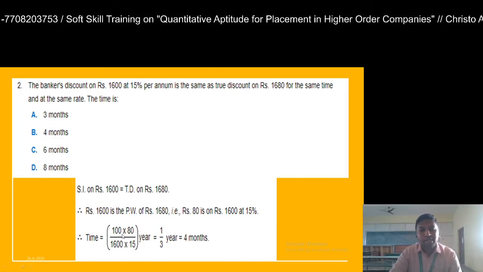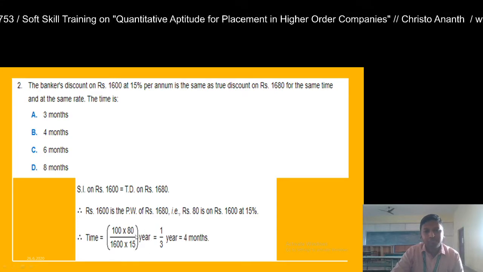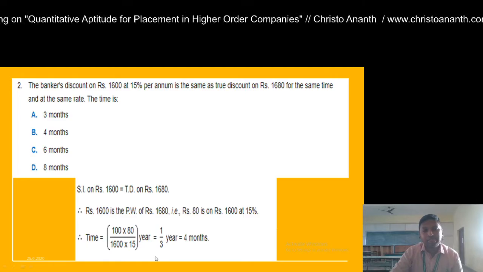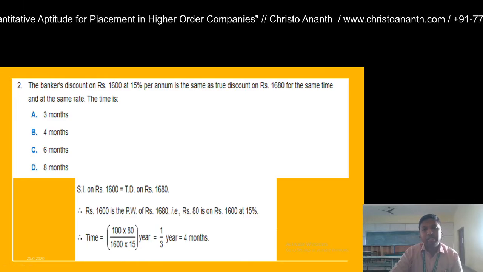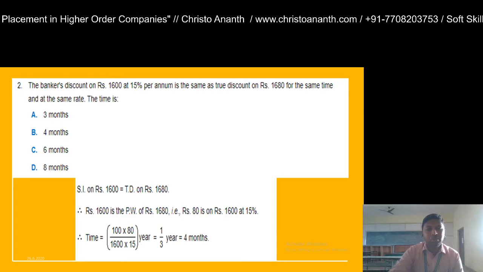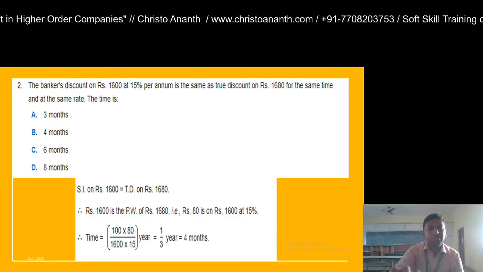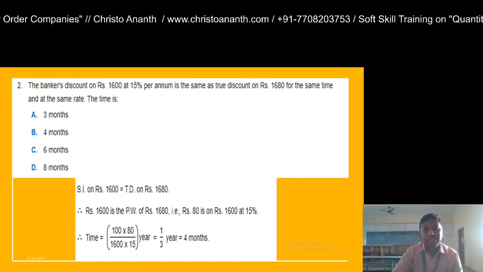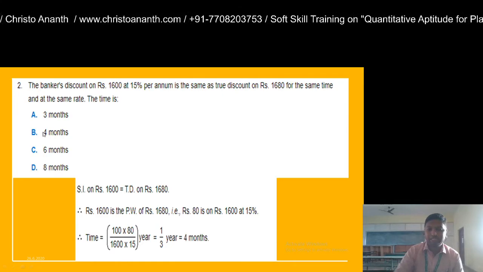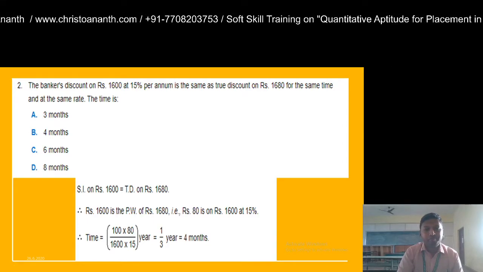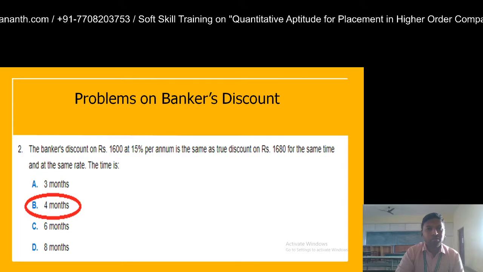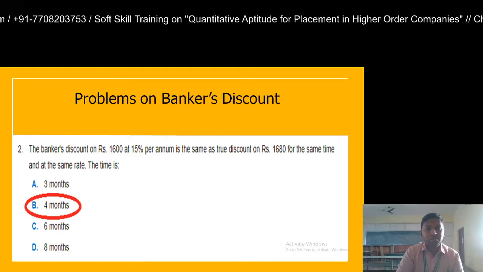Once again, we are going to calculate in years. You get 8000 divided by 8000 into 3. So you are getting the value as 1 by 3 of the year, which is actually 4 months. So the answer is 4 months.